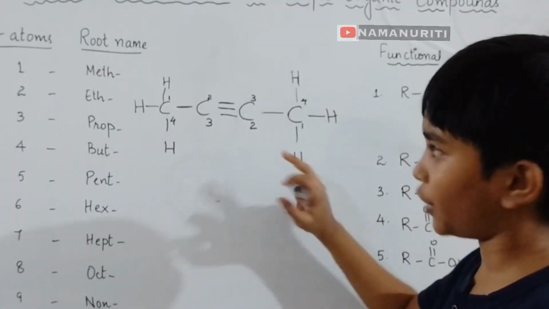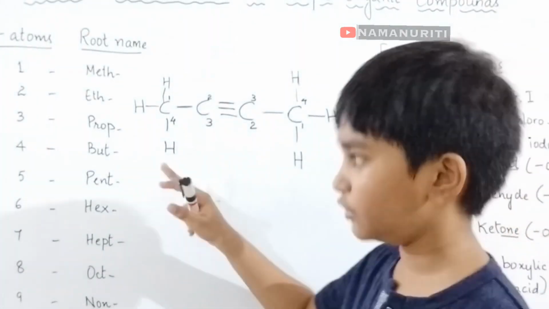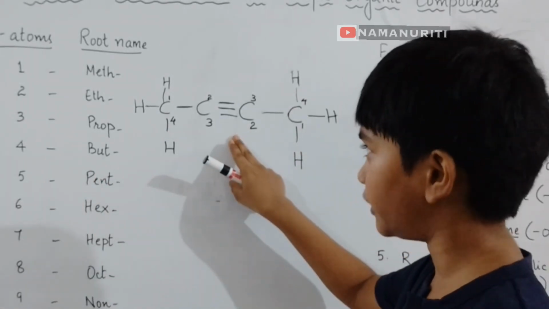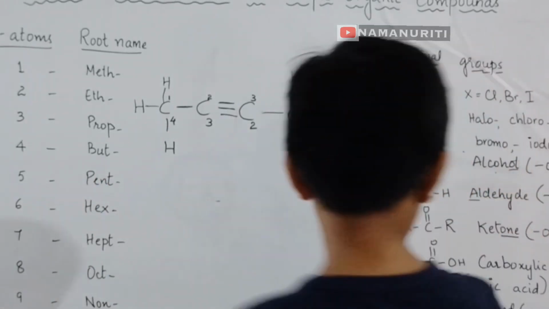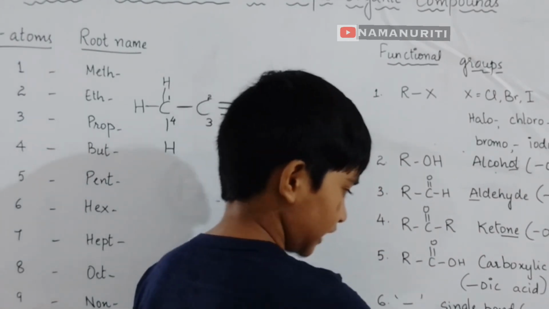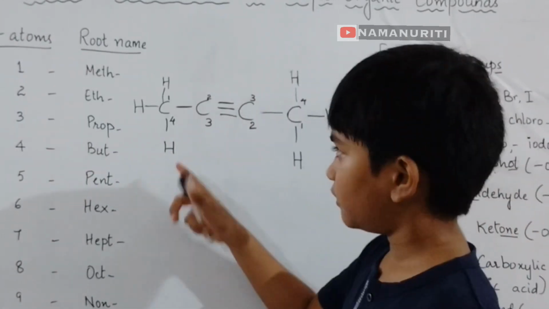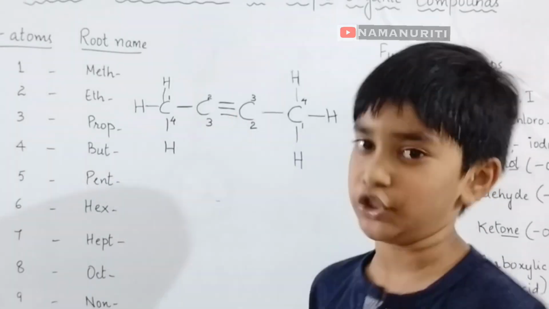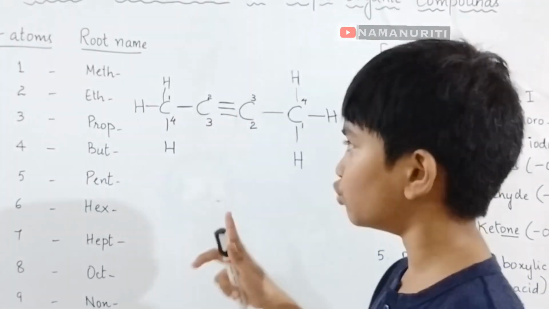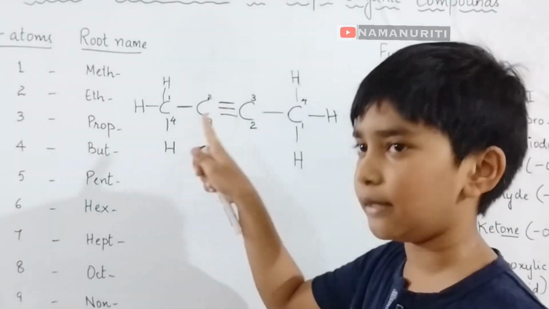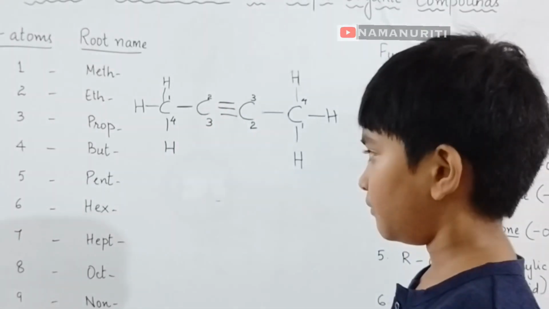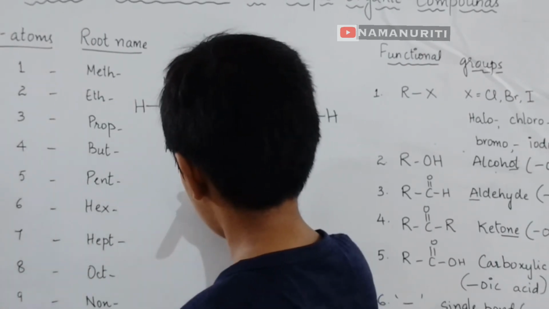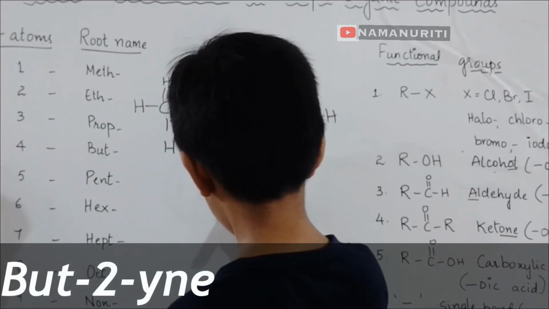There are 4 carbon atoms. So the root name for this is but. And there is a triple bond, so the name of it is yne. Now we need to tell its position. Its position is 2, as it's the least number here. So we need to write but-2-yne.